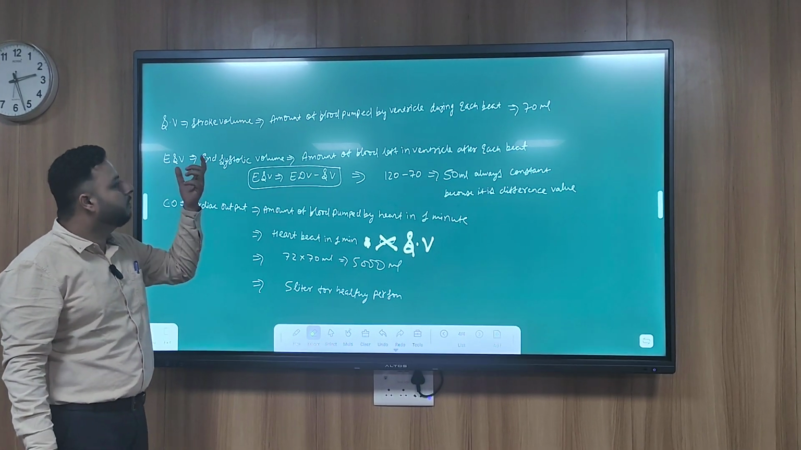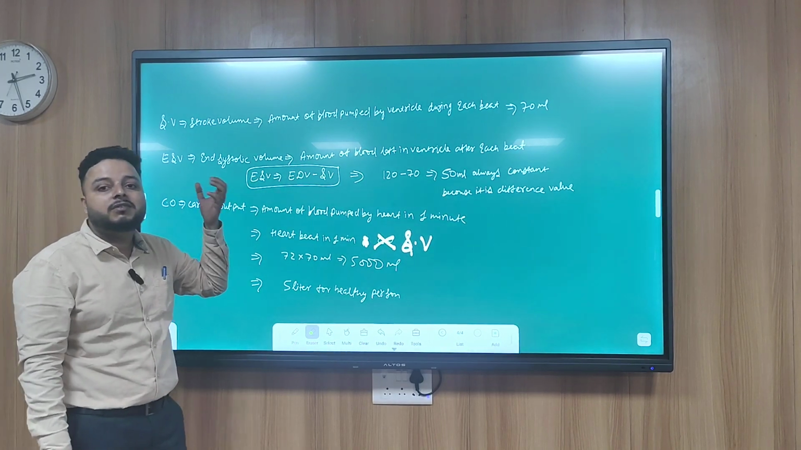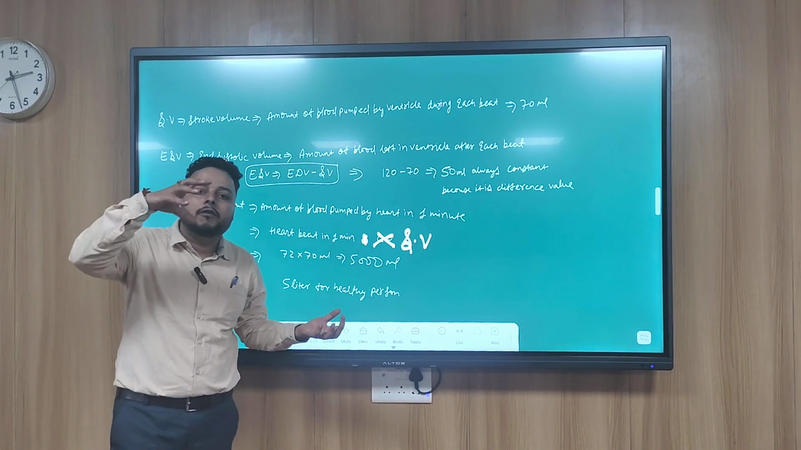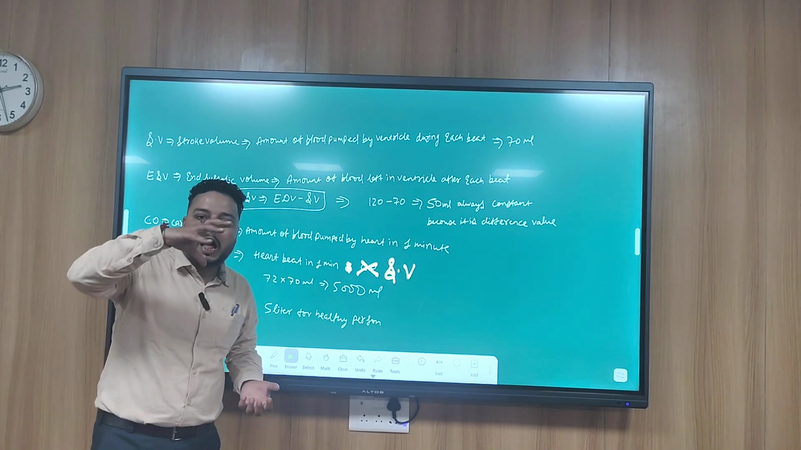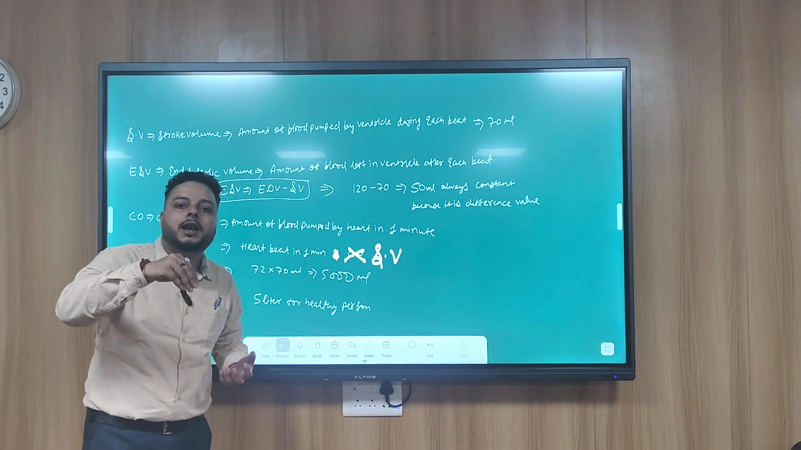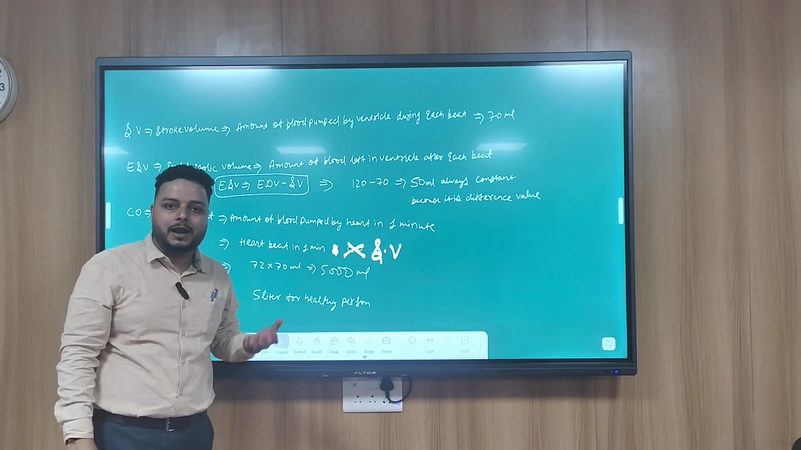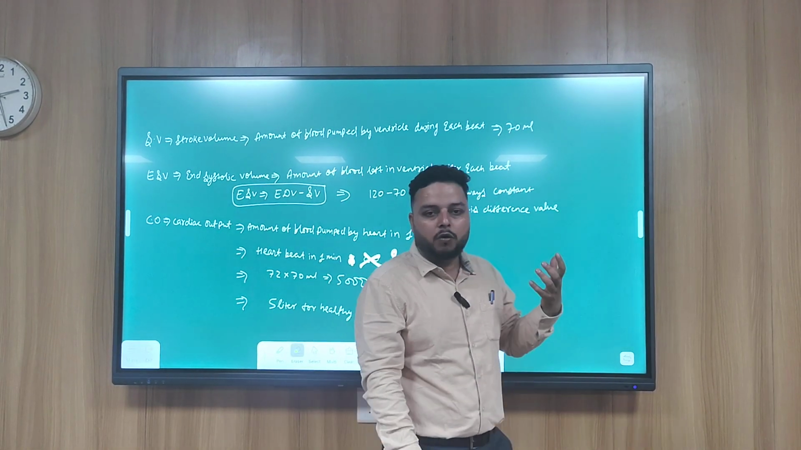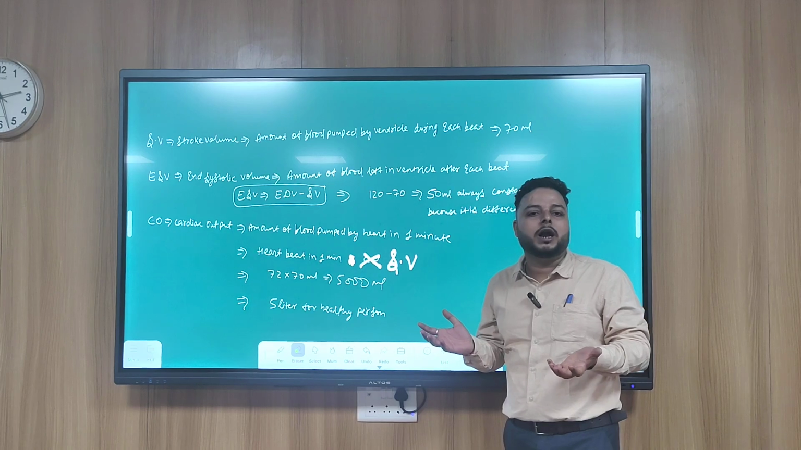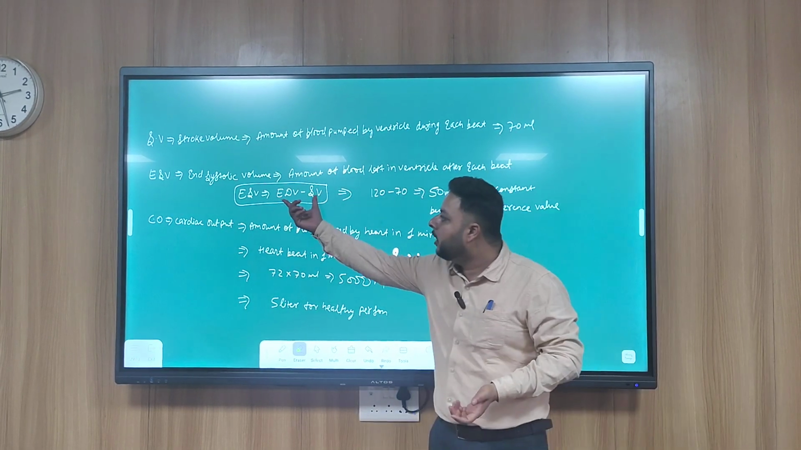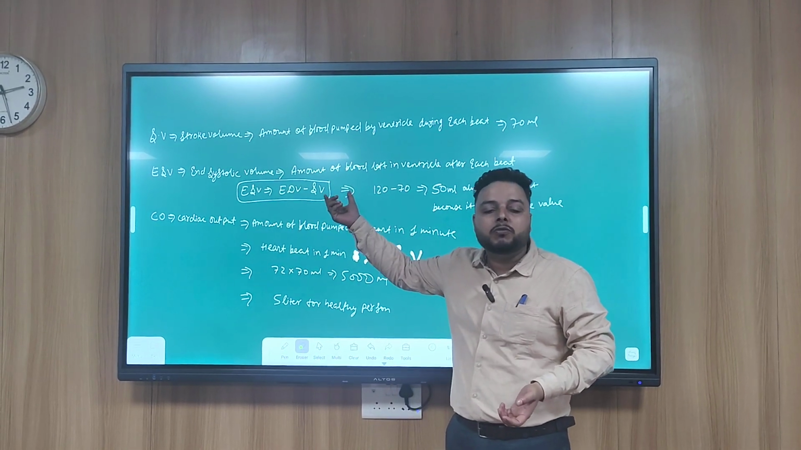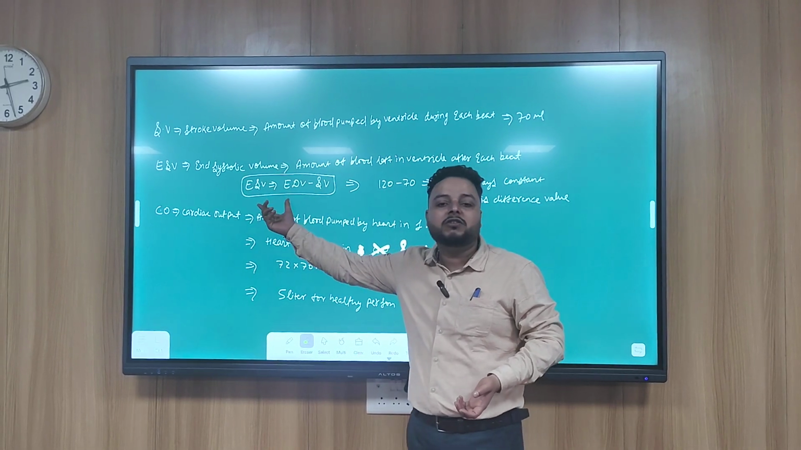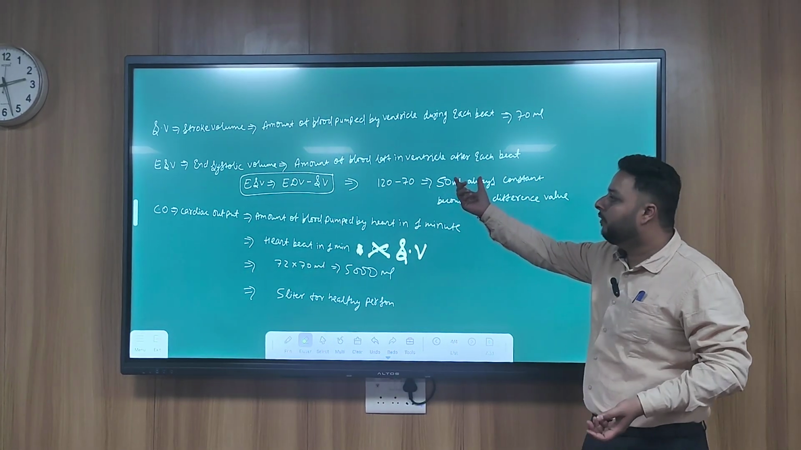Next is end systolic volume. That means the amount of blood that is left in the ventricle after the systole. After the contraction of the ventricle, some amount of blood gets left in the ventricle. That is end systolic volume. How much blood was filled earlier? That was 120 ml. How much blood got released? 70 ml. So how much is left? That will be 50 ml.